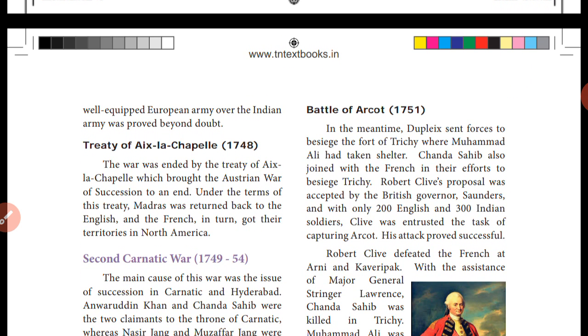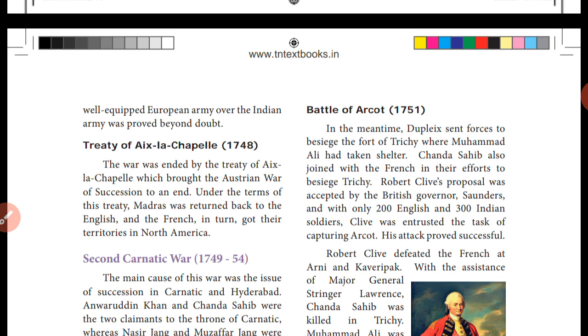Treaty of Aix-la-Chapelle in 1748. The war was ended by the Treaty of Aix-la-Chapelle, which brought the Austrian War of Succession to an end. Under the terms of this treaty, Madras was returned to the English and the French in turn got territories in North America.